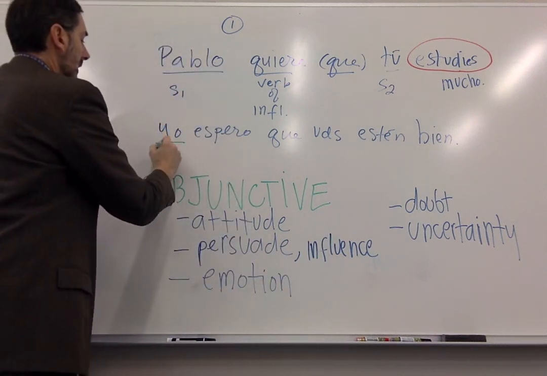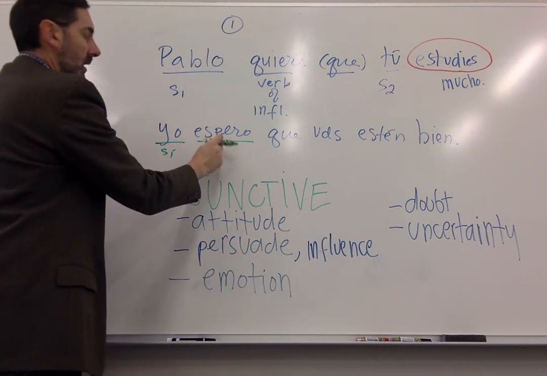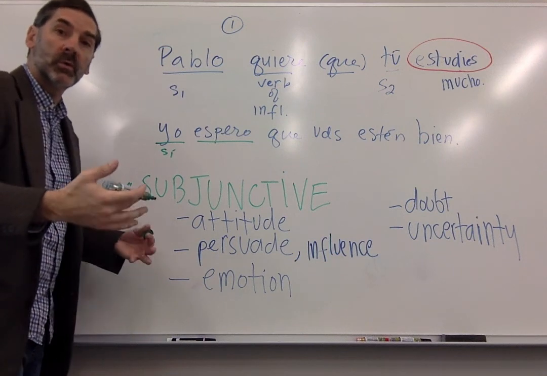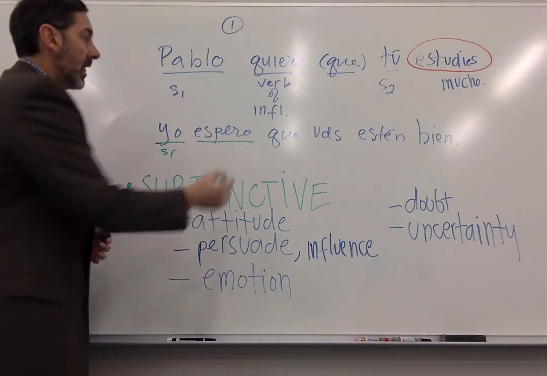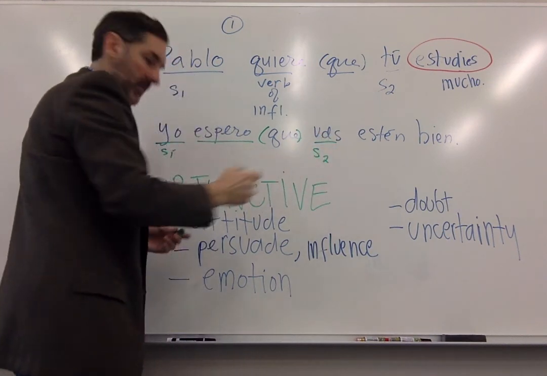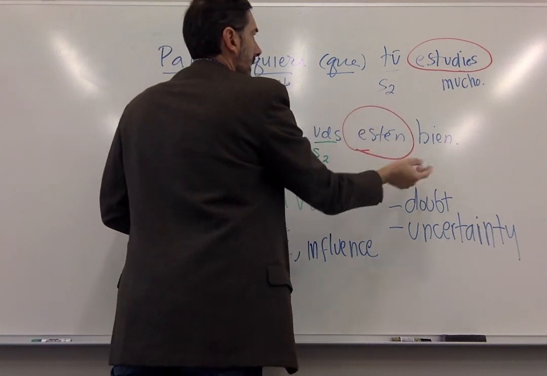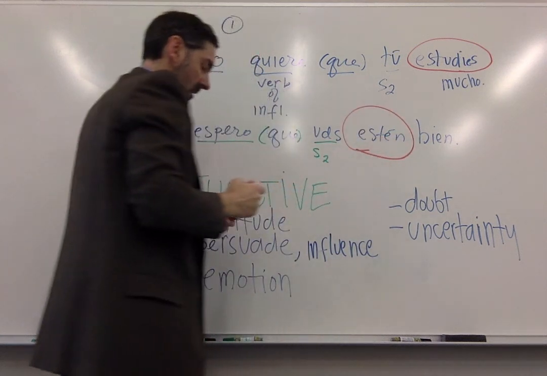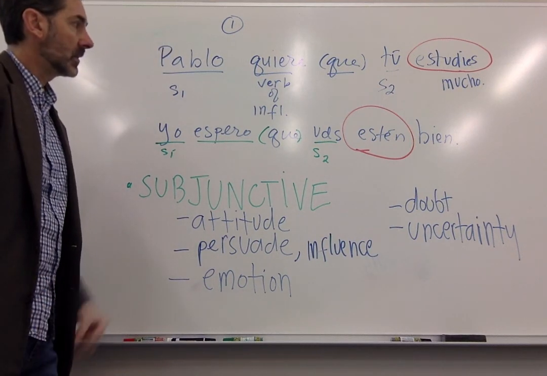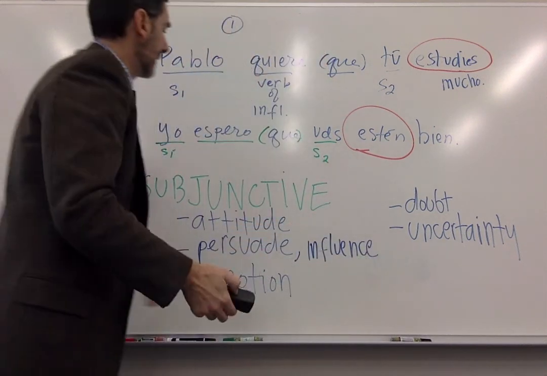Subject 1, yo. My verb of emotion, I hope. Esperar can mean to wait, but it can also mean to hope or wish for. I wish that, I hope that, my connector. Ustedes, subject 2. And now my verb here, estén, is in the subjunctive, present subjunctive. All right?